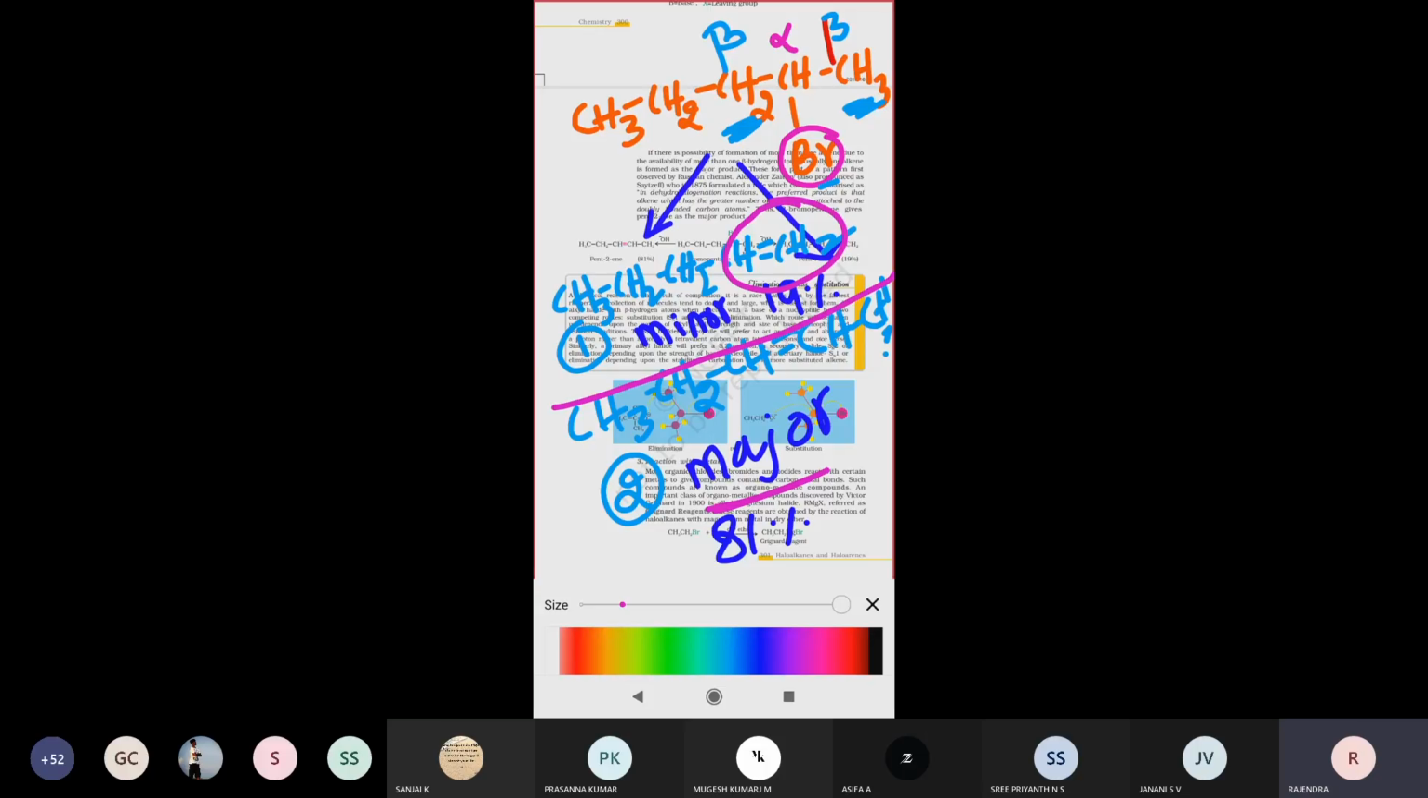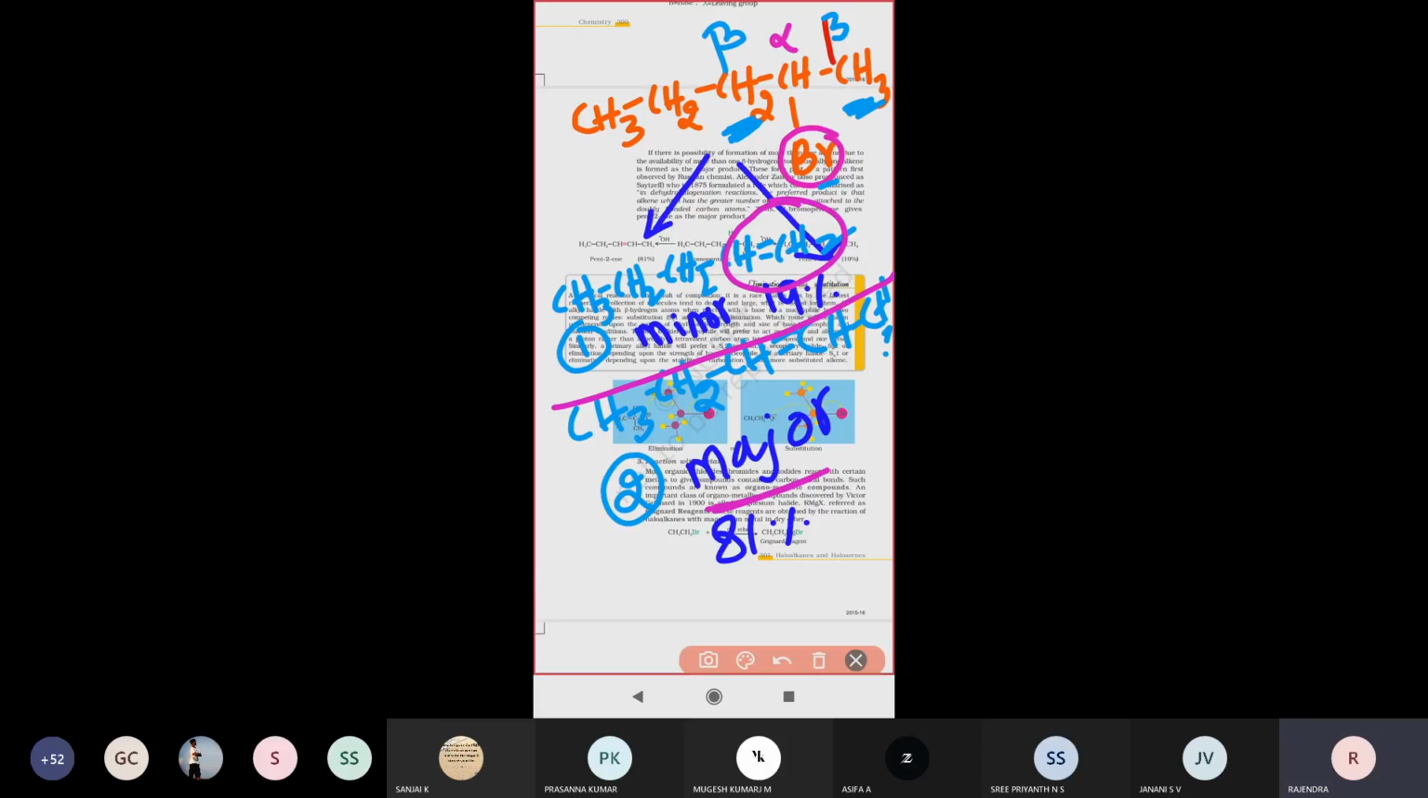So there are two words, major and minor. Major means the double bond is present on the side with more carbon atoms, and that compound is called the major product. Minor means the double bond is present on the side with fewer carbon atoms, and that compound is called the minor compound.